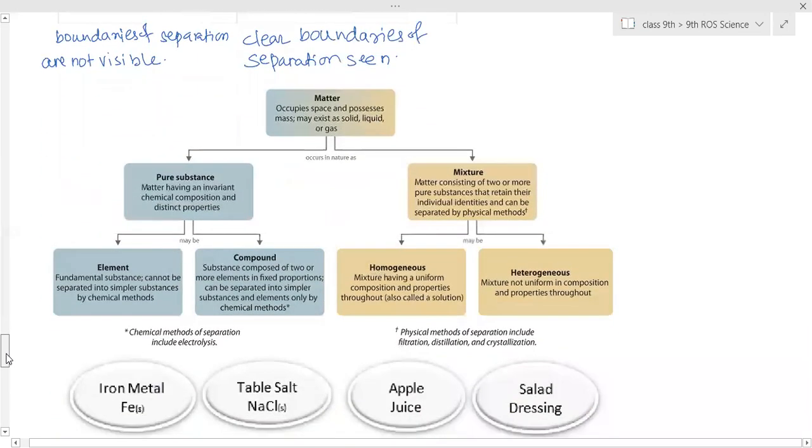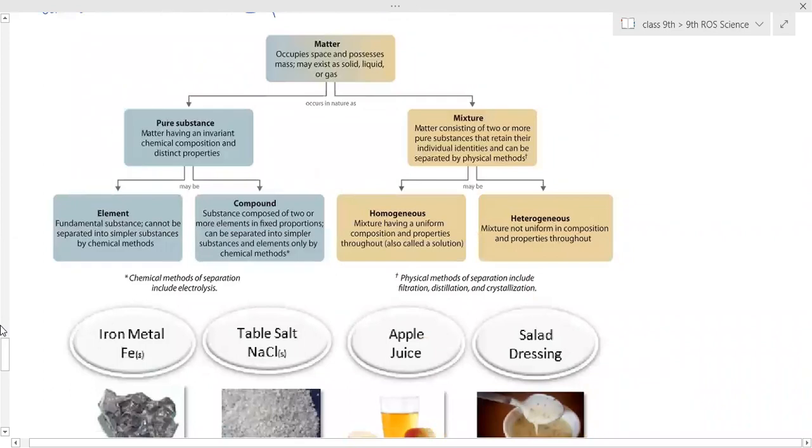Okay, so till now what we have learned is summarized here. Matter occupies space, possesses mass, and may exist as solid, liquid, or gas. It occurs in nature in two forms. A pure substance is matter having invariant chemical composition and distinct properties. A mixture consists of two or more pure substances that retain their individual identities and can be separated by physical methods.